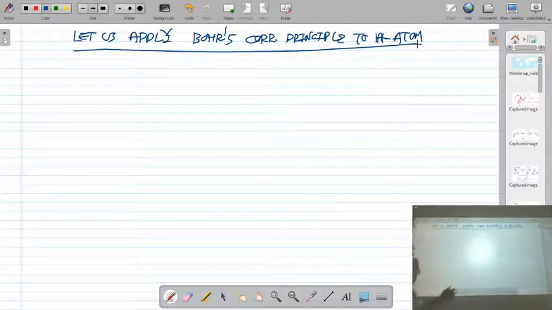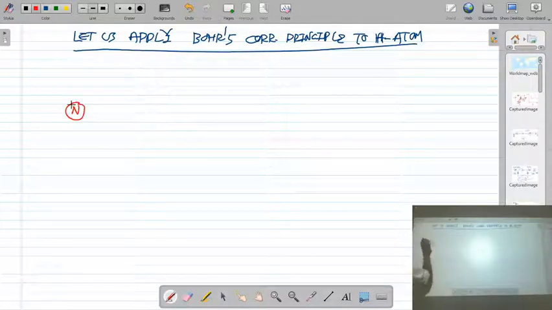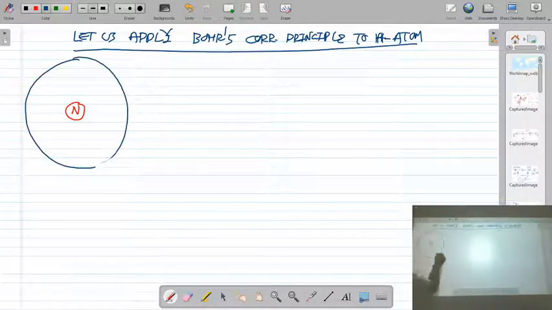Let us consider hydrogen atom. This is the nucleus of hydrogen atom. An electron is revolving around the nucleus in an orbit of radius r.